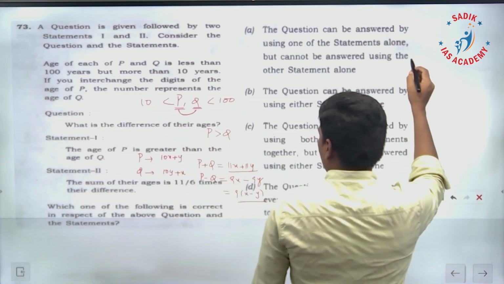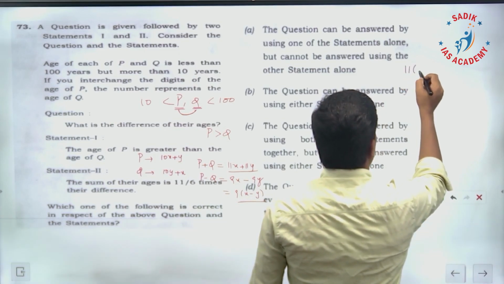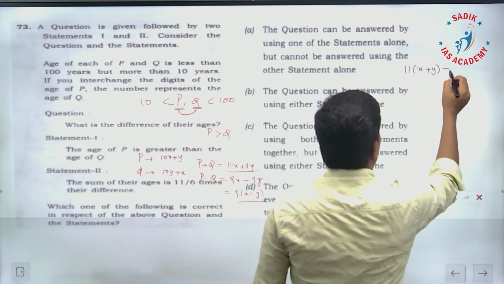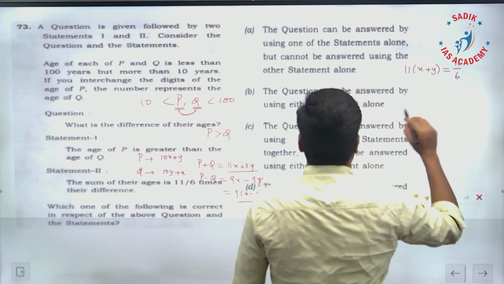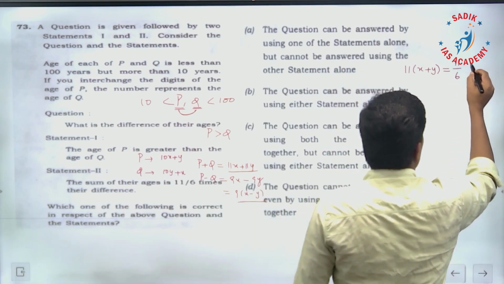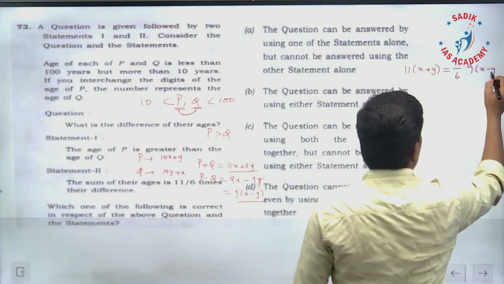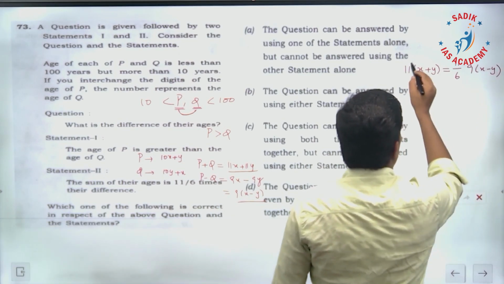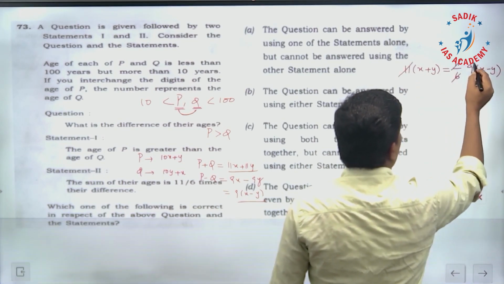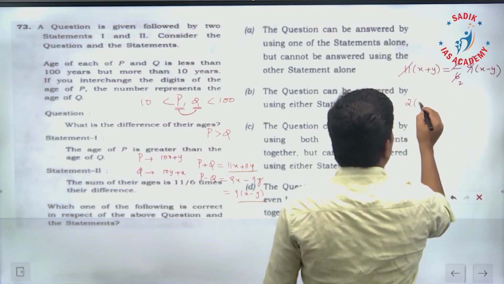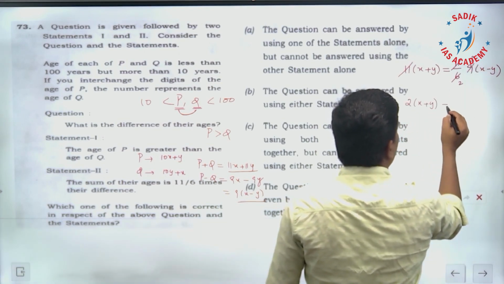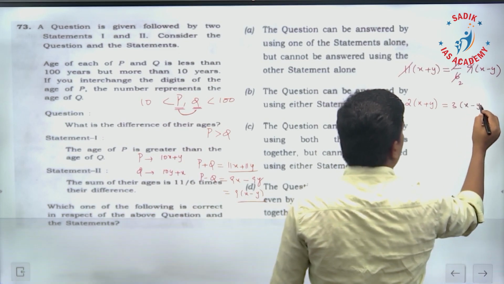That is 11 into (x plus y) equals 11 by 6 times 9 into (x minus y). So this 11 will get cancelled, 2 here, 3 here. Therefore 2 into (x plus y) is equal to 3 into (x minus y).